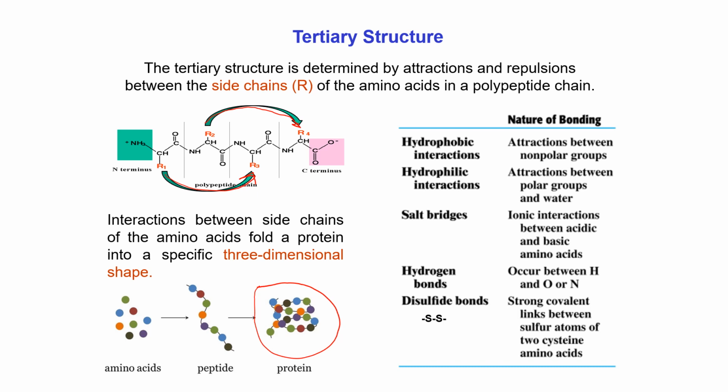And there are 5 types of interactions between the side chains of amino acids which make them fold into specific three-dimensional shapes: hydrophobic interaction, hydrophilic interaction, salt bridge, hydrogen bond, and disulfide bond. In our previous discussion, we already mentioned the hydrogen bond and disulfide bond.